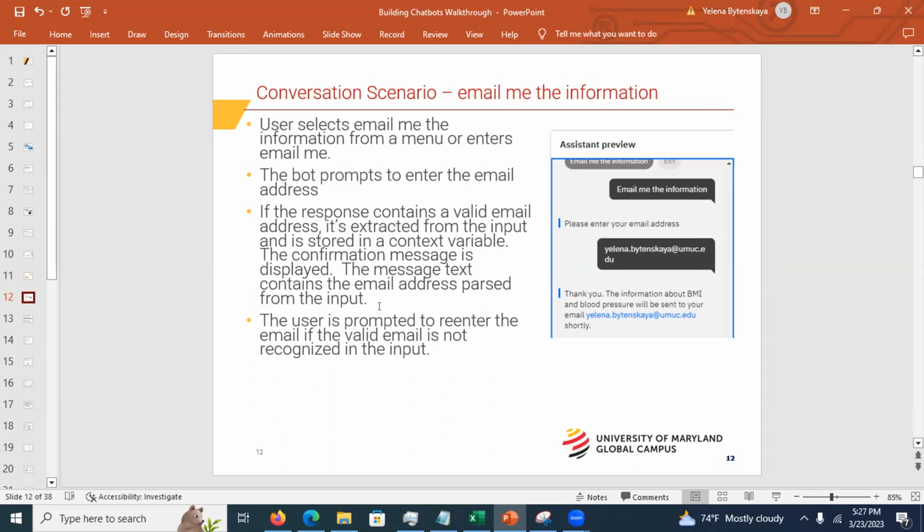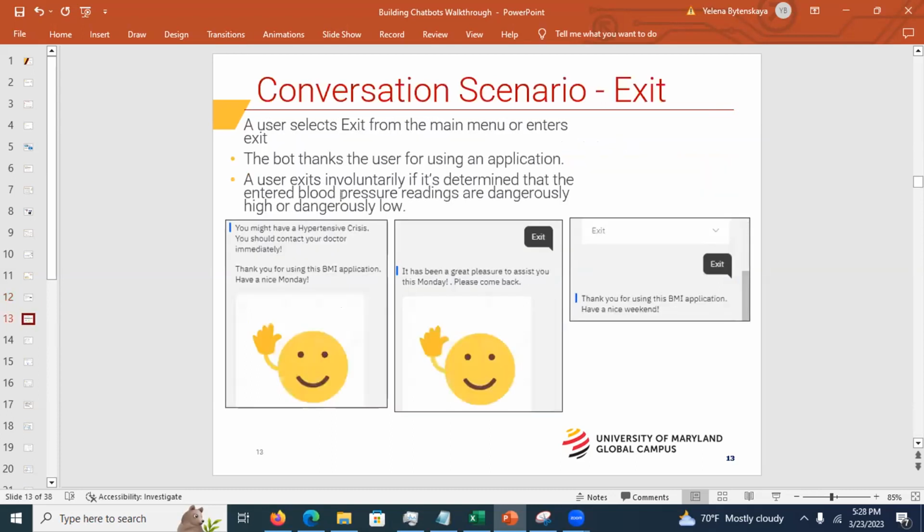So if you're speaking in technical terms, you have a slot. The slot is where the user is prompted to enter the input, and the input is stored in a variable, right? And the slot must have a handler, because I should be able to exit the conversation. If I'm not comfortable, perhaps, specifying my weight, I should be able to quit, right? Part of the dialogue. All right, and this is the exit.